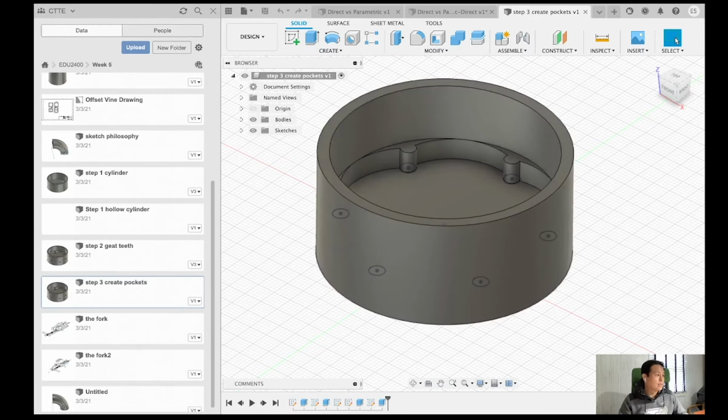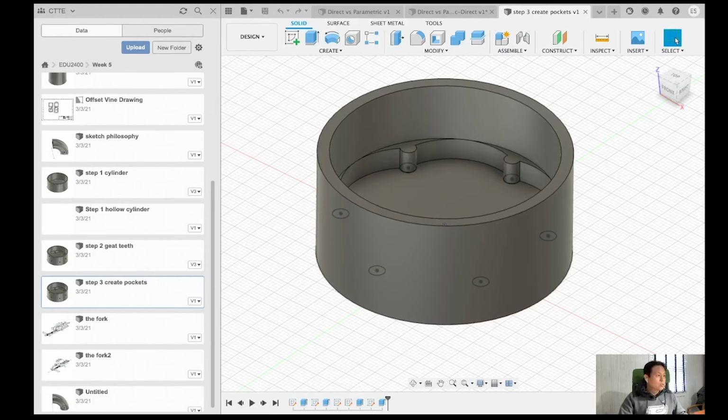So I already downloaded the file, and the next step is I need to run software to convert the STL file into the 3D printer format. STL is a standard format, and then 3D printers use their own file format. So I'm using a special software that is called Cura.